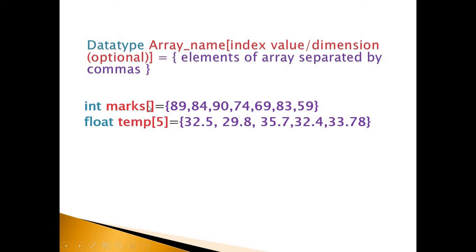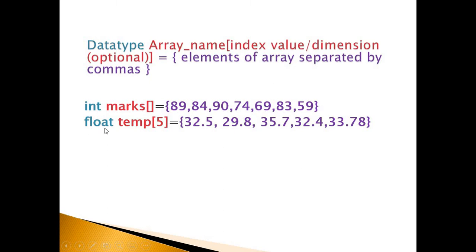This index shows the size of the array. Size indicates how many elements can be stored in that array. So in this first example, it takes the size of the array as 1, 2, 3, 4, 5, 6, 7. The size of this array is 7.